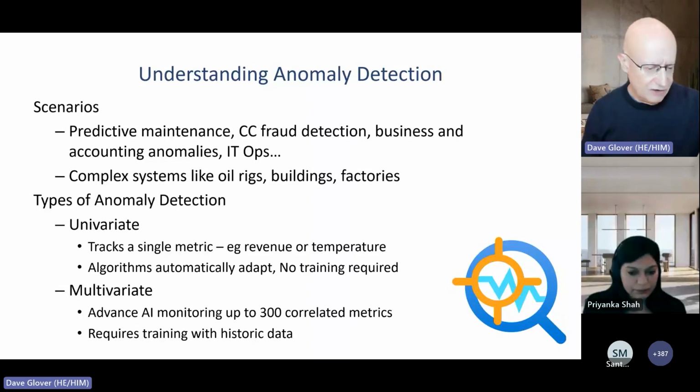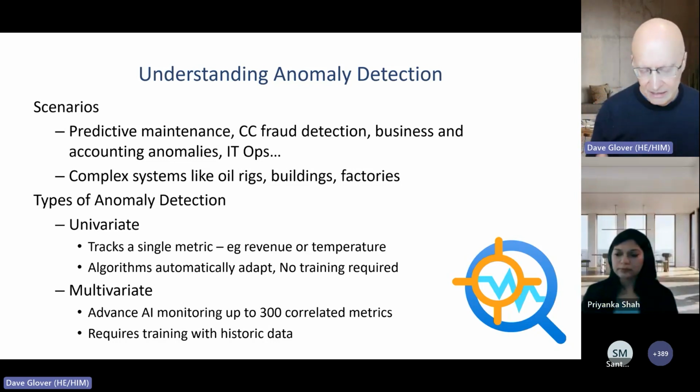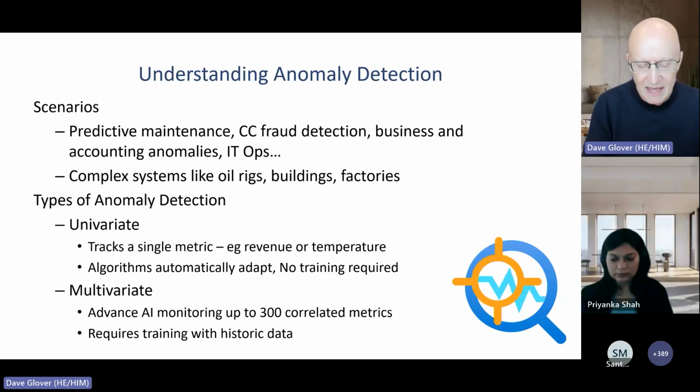For multivariate, you do require training data. You need some historic data representing a steady state of the system. You train with that data, then start feeding the system real-time data, and anything outside of that steady state will throw up an anomaly. That's kind of how that works.